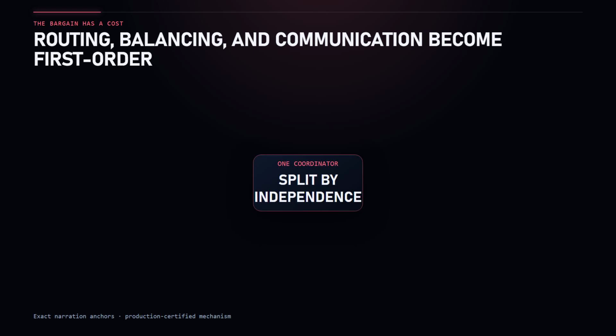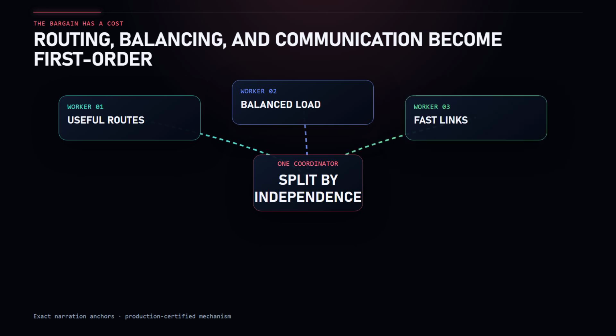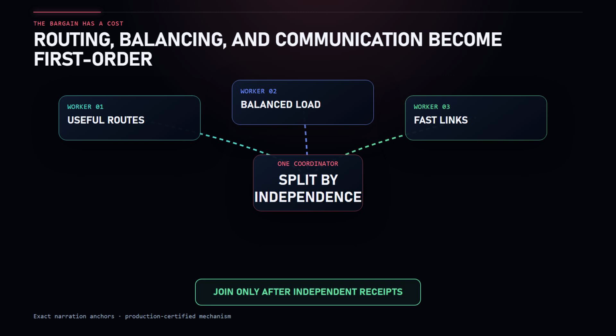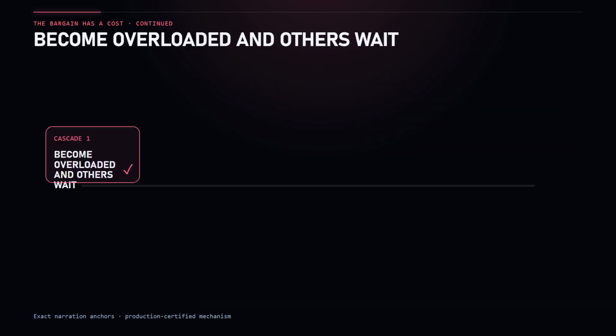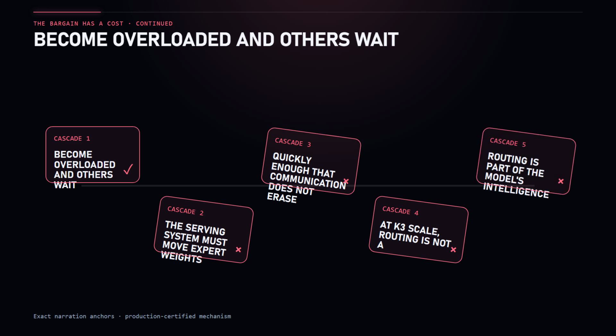Mixture of experts creates an attractive bargain, but it also creates hard engineering problems. The router must send tokens to useful experts. If it repeatedly chooses the wrong specialists, the giant model wastes its capacity. The training system must keep experts balanced. If a few experts receive most of the traffic while others remain idle, some accelerators become overloaded and others wait. The serving system must move expert weights and intermediate results across many devices quickly enough that communication does not erase the compute savings. At K3 scale, routing is not a detail. Routing is part of the model's intelligence and part of the infrastructure bill.